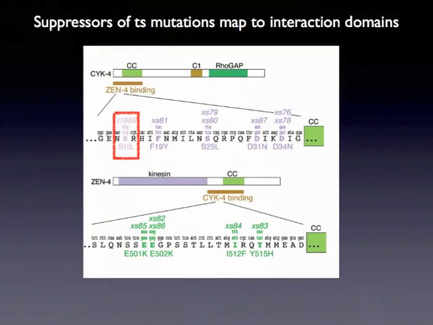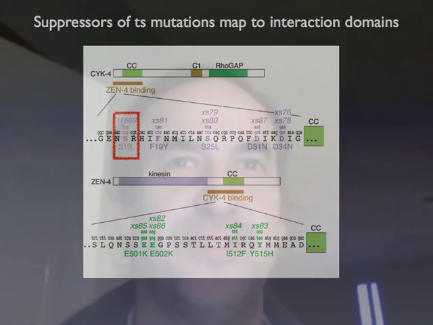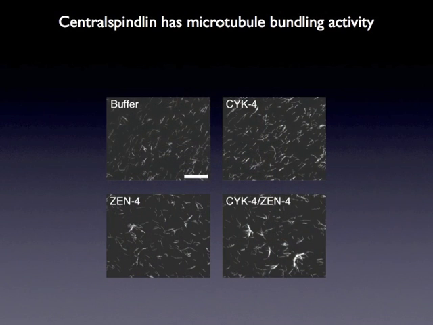In this paper, we reported a genome-wide screen for suppressors of the temperature-sensitive mutation in CYK-4 and found, quite amazingly, about a dozen mutations roughly equally distributed between the CYK-4 interacting region of ZEN-4 and the ZEN-4 interacting region of CYK-4. This genetic experiment nicely complemented the biochemistry and proved that the interaction was physiologically relevant. Finally, we found that the centralspindlin complex, but not the individual proteins, has microtubule bundling activity. Collectively, these experiments revealed that centralspindlin is a conserved complex that directly mediates microtubule bundling during anaphase.